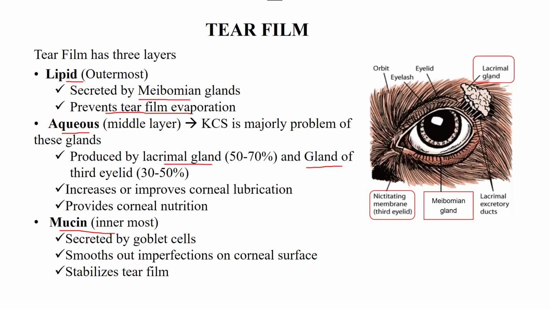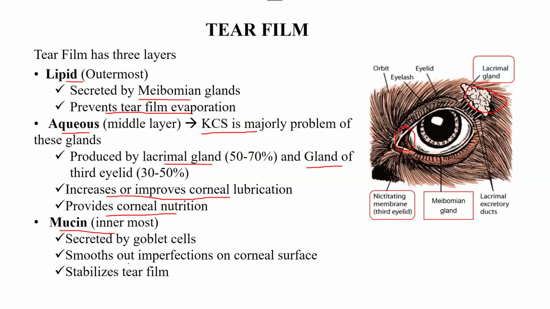Then we have the aqueous or middle layer, which is produced by two glands, the lacrimal gland and the gland of the third eyelid. The lacrimal gland contributes 50 to 70% of production, and the gland of the third eyelid contributes 30 to 50% of aqueous layer production. Their function is that it increases corneal lubrication and it provides corneal nutrition. You should also remember that KCS is majorly a problem of these glands.